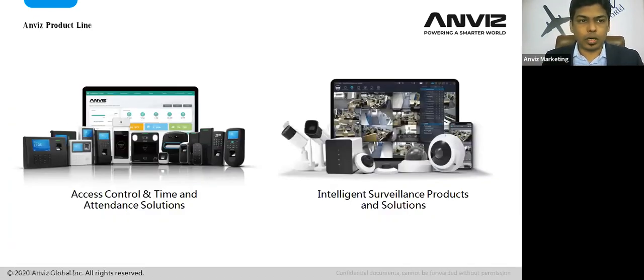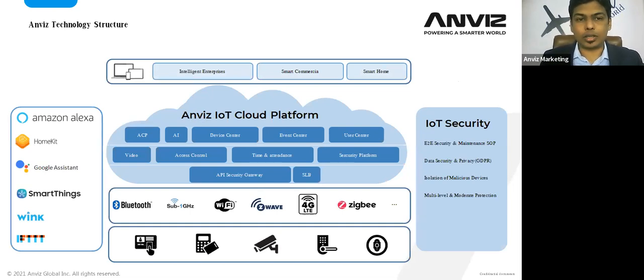Moving further, these are the product lines we are focusing on under the Anviz business unit: access control and time attendance solutions, and intelligent surveillance products and solutions. This is our technology structure, where we have intelligent enterprise, smart criteria, and smart home solutions.